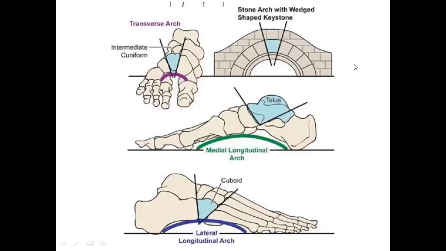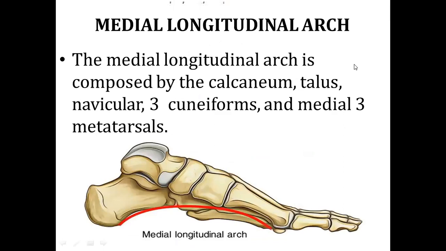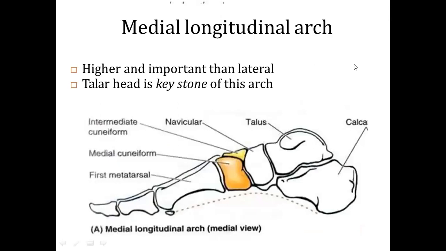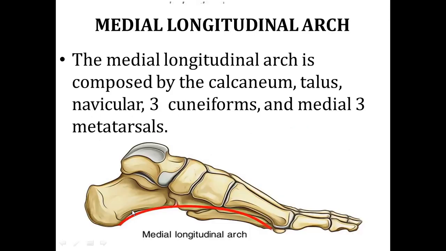We know the arches of the foot, and the medial longitudinal arch. These are the various bones contributing to the arches. The medial longitudinal arch is composed of the calcaneum, talus, navicular, 3 cuneiforms, and the medial 3 metatarsal bones only. Now we can observe in this diagram the calcaneum and the medial side bones. The main point to remember is that the axis passes to the second toe of the foot.